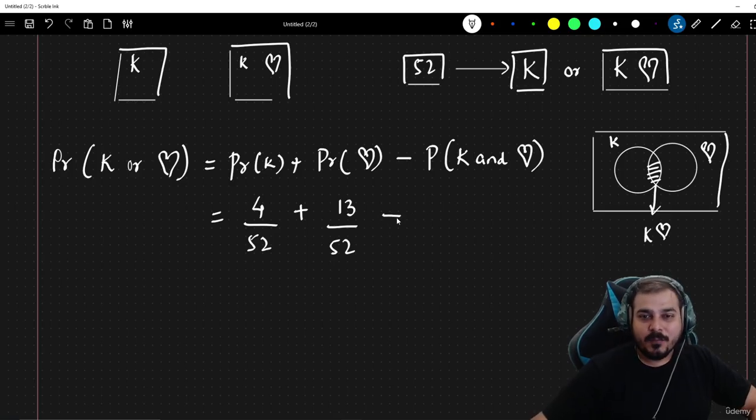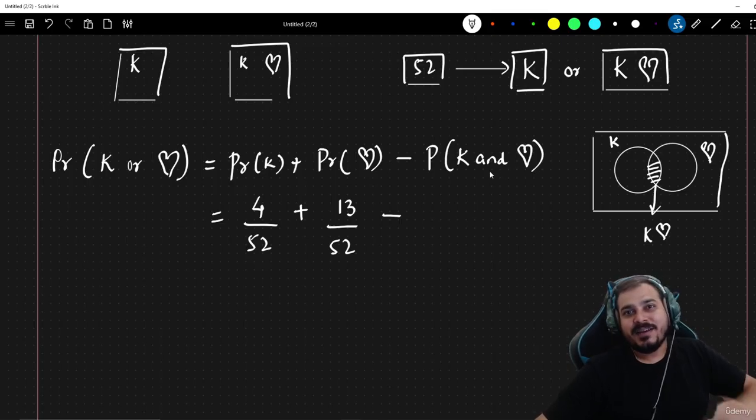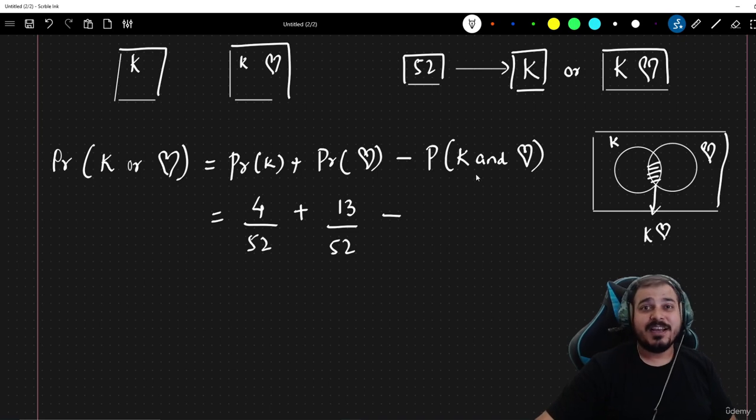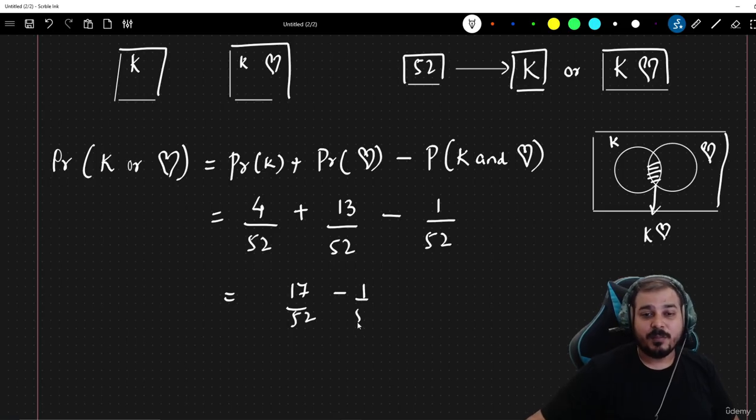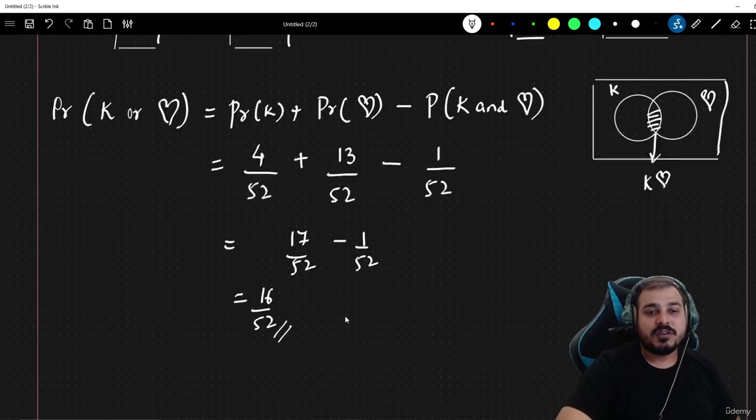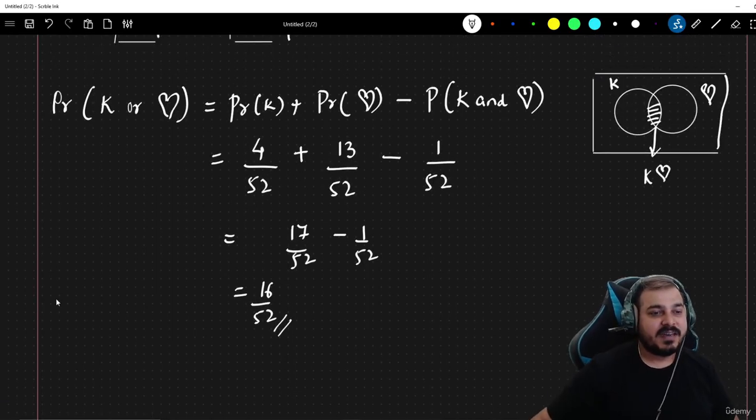And then minus the combination of K and heart. Since this is a non-mutually exclusive event, two events can occur at the same time. So how many such cards will be available? It will be just 1, out of 52. Now once I compute this, it will be 17 by 52 minus 1 by 52, which is nothing but 16 by 52. So this is the probability of getting K or heart, right?